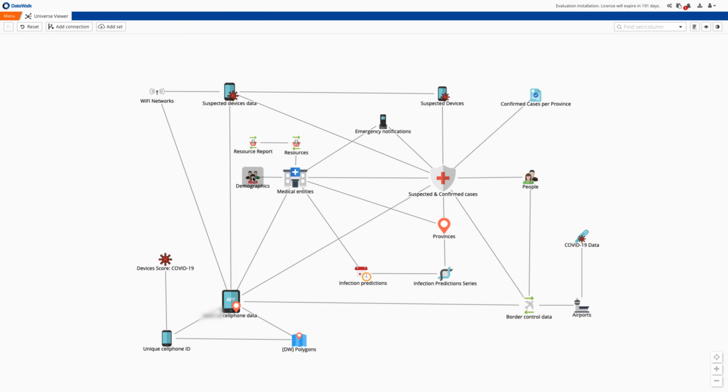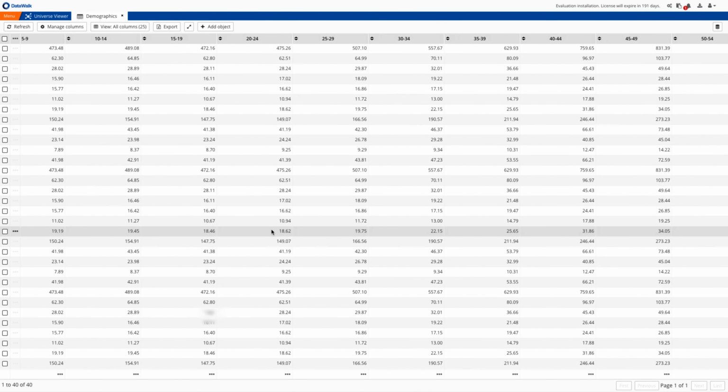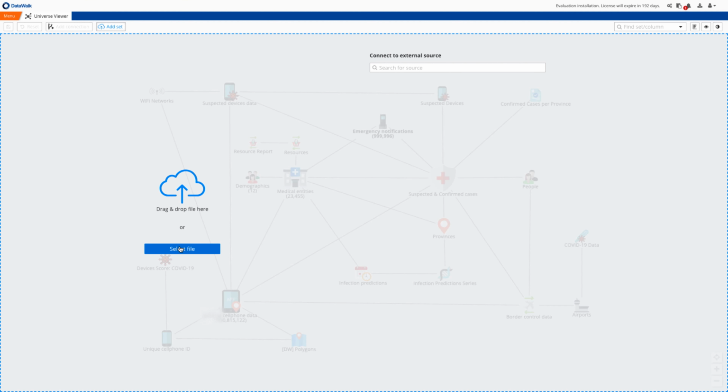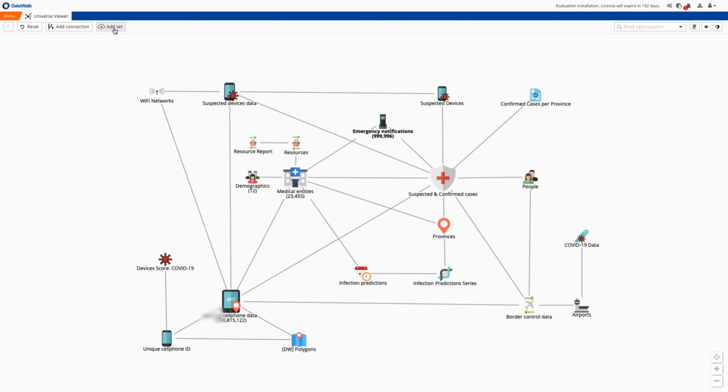We also use demographic data downloaded for each region from the official Italian Central Statistical Office, and we leverage fictitious reports simulating notification through the emergency 112 number. Other data, such as passenger records from the previous demo, are still available here for further analysis. The environment can be enriched with data manually imported through Excel drag and drop, as well as big data sets added for further analysis, such as enriching the machine learning model to improve effectiveness of predictions. All of these data sources are available for authorities around the world.